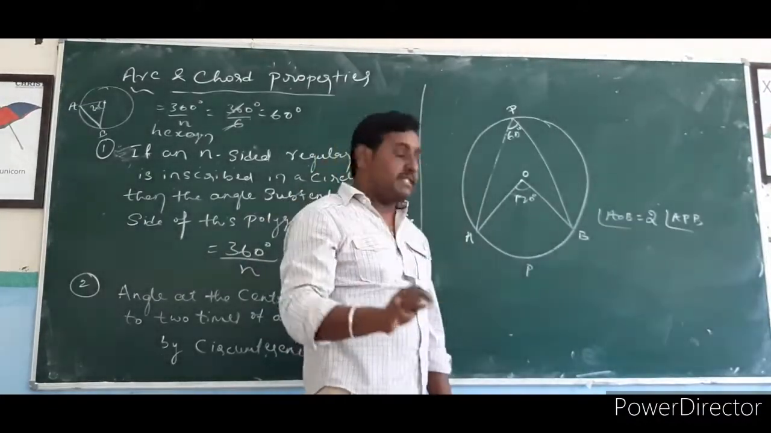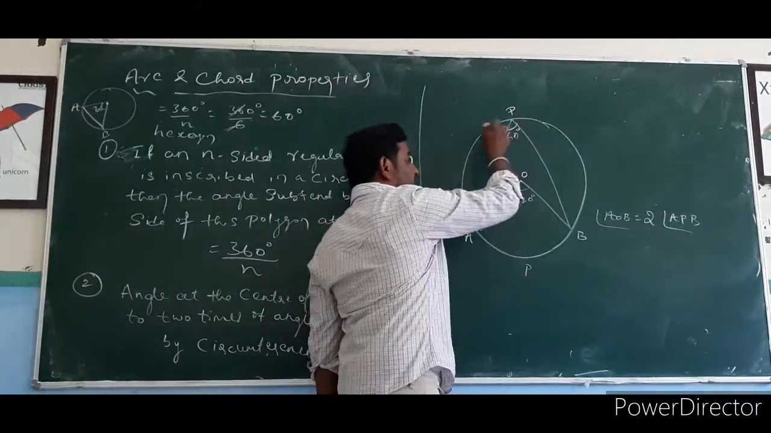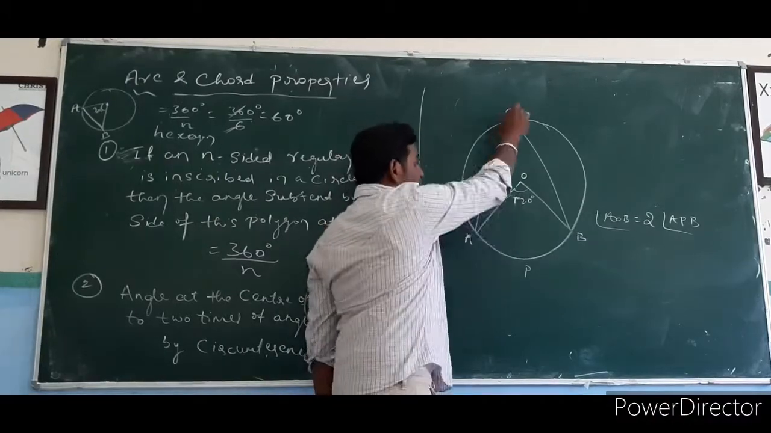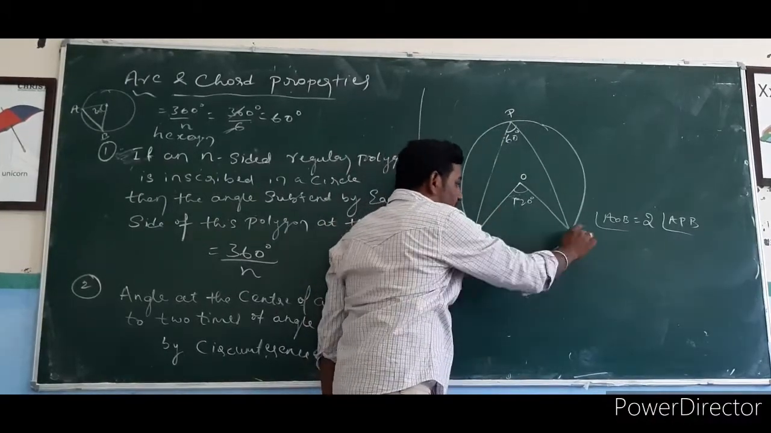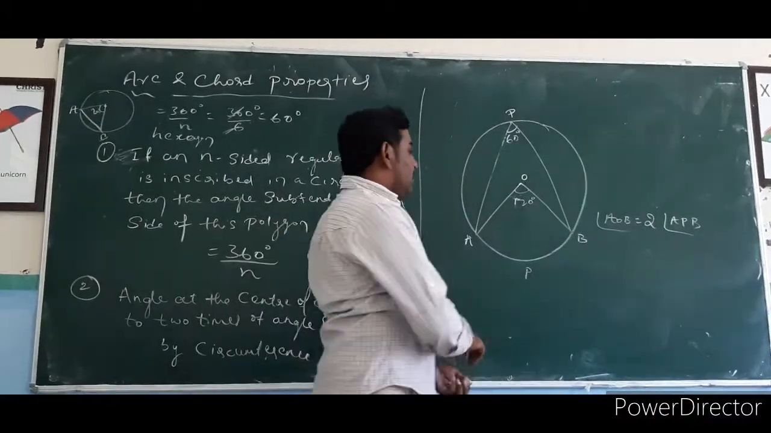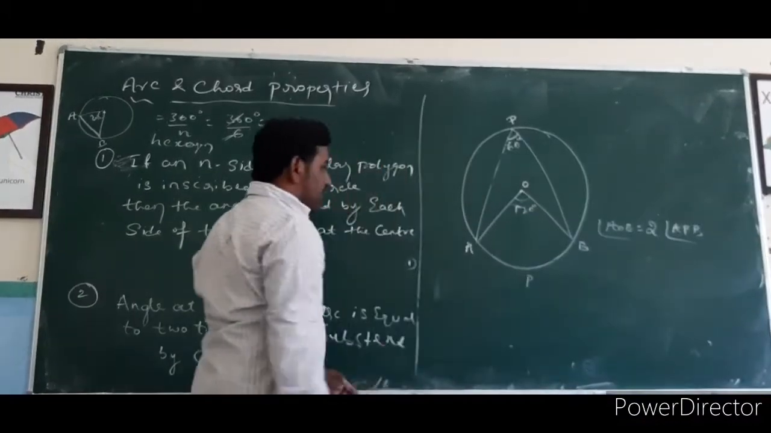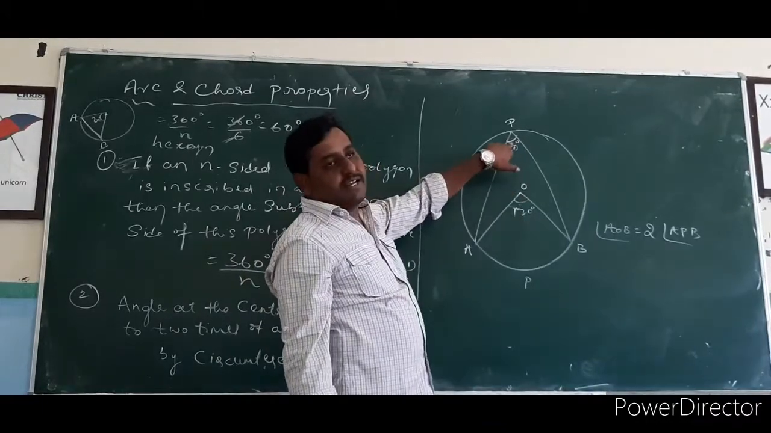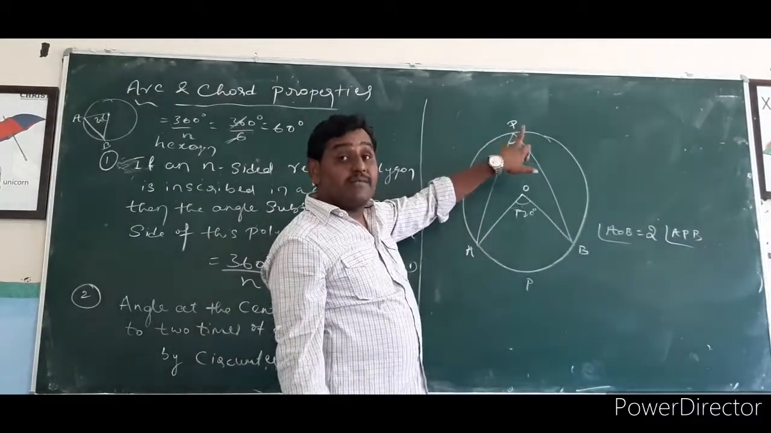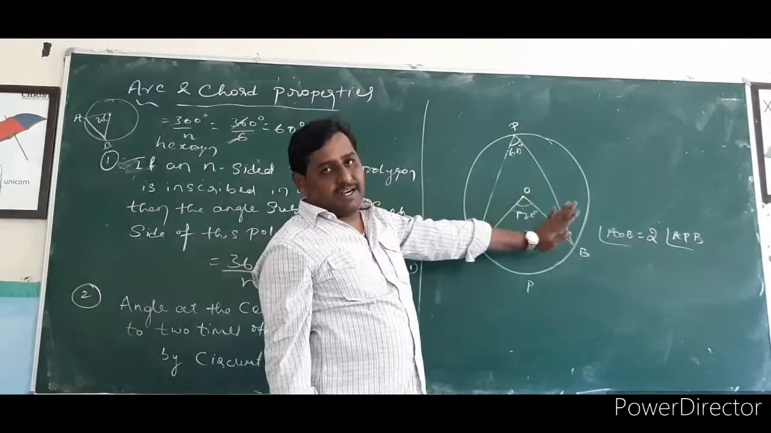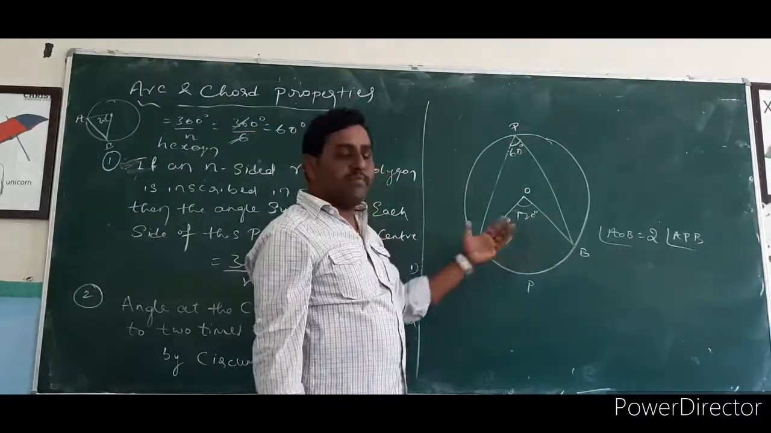If it is subtended by the same arc, both the central angle and the circumference angle. Look at this. APB and AOB are on the same arc. Only in the same arc, that central angle and circumference angle. What is the relationship? The central angle is 2 times of the circumference angle, or the circumference angle is half of the central angle. So this is very important, these two.